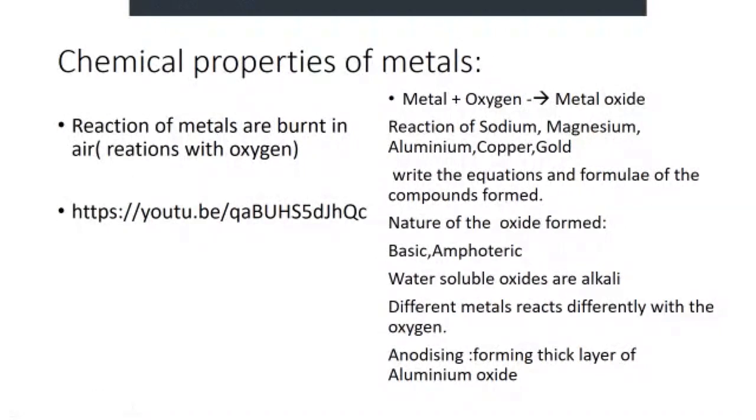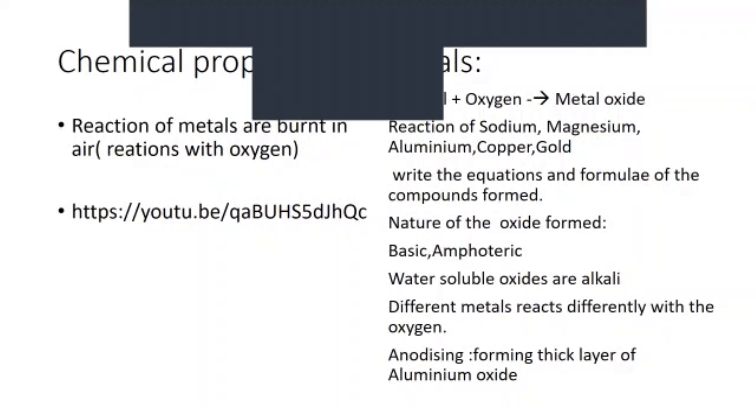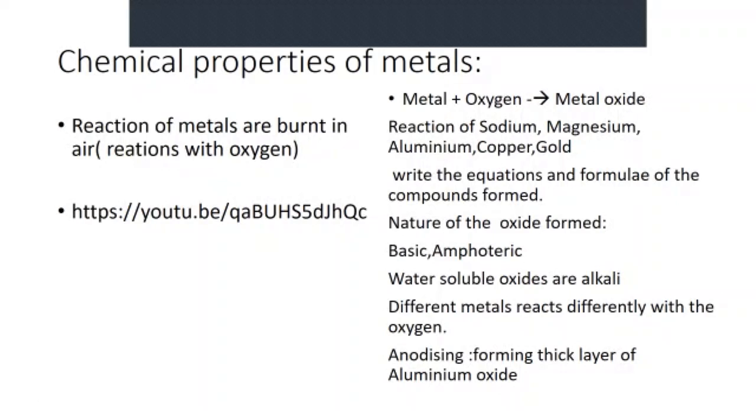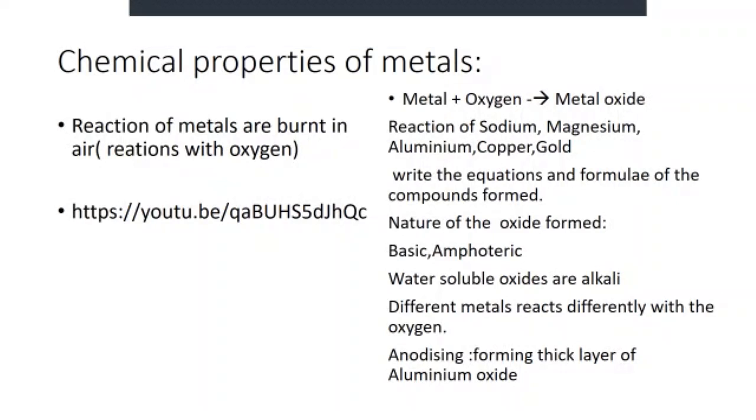If I ask what is the formula of sodium oxide, it is very easy for you, as you know the valency of oxygen is 2, and the valency of sodium is 1. So when you cross it, what will the formula of sodium oxide be? Na2O. Very good. Now react with magnesium fast. Mg plus O2 gives MgO. Balance it fast.